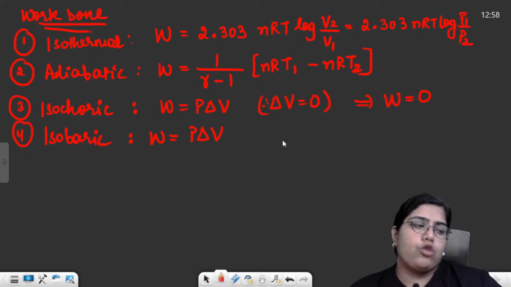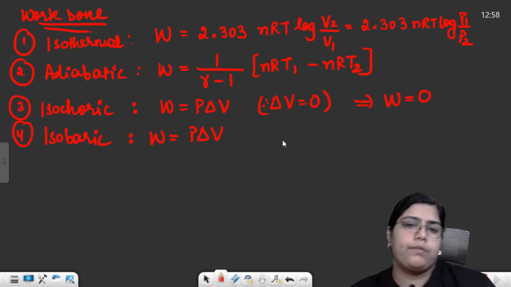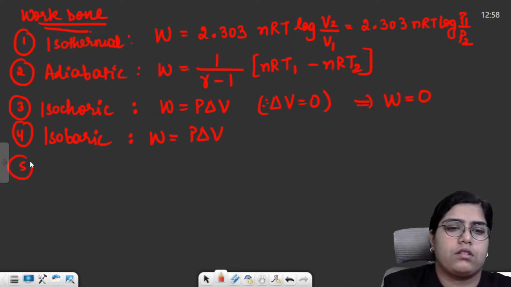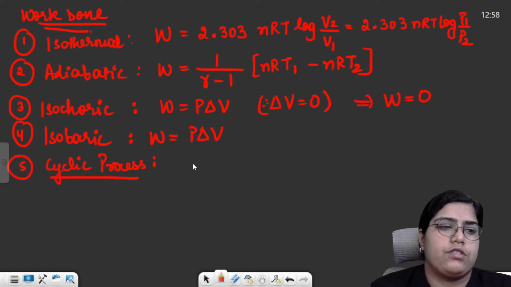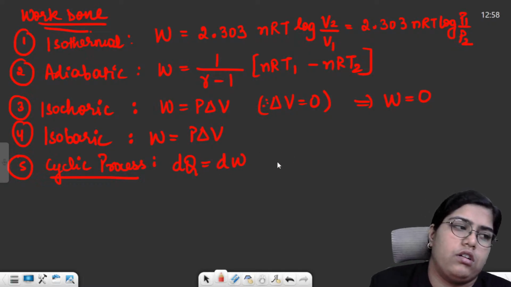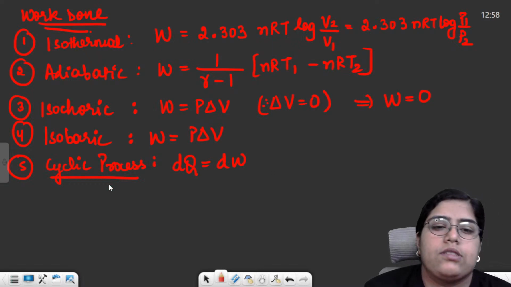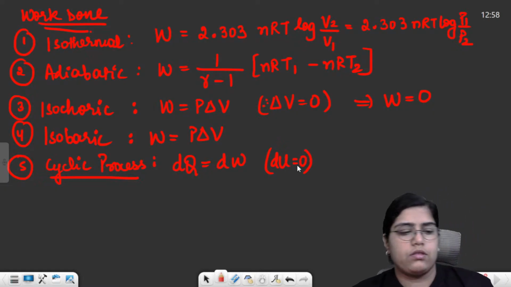Then there were 2 or 3 more processes. First process being the cyclic process. For a cyclic process, you just need to remember that the change in heat will always be equal to the total work done, because in a cyclic process your change in internal energy will always be 0.